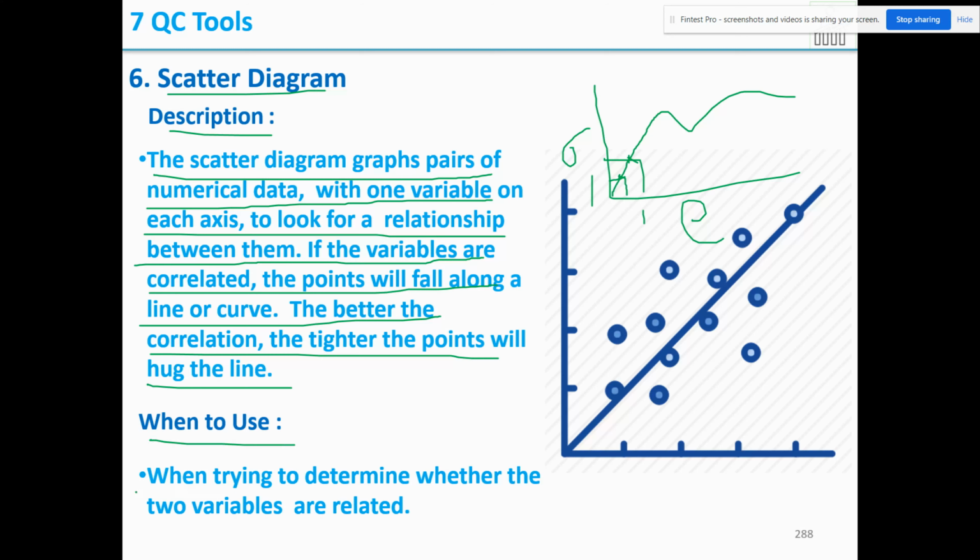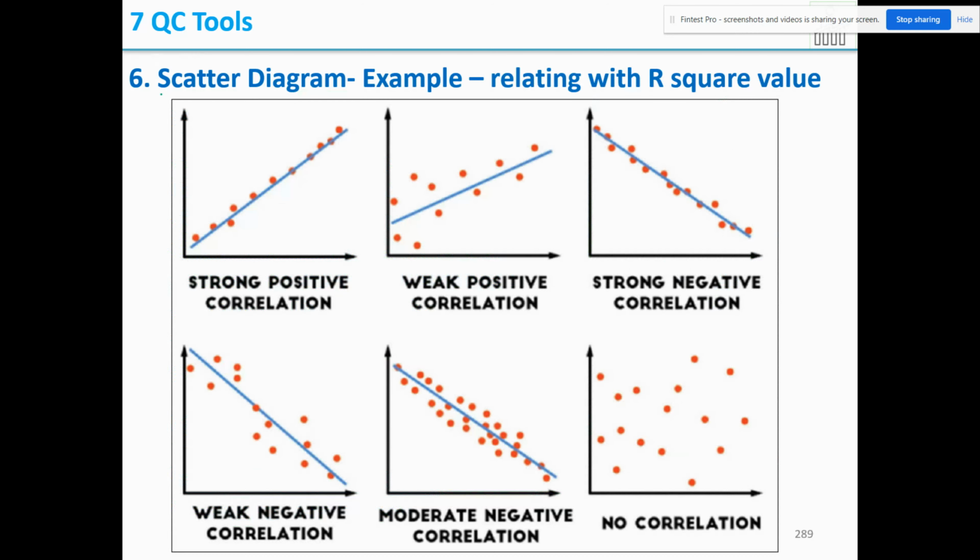So when to use it? When trying to determine whether two variables are related or not. Scatter diagrams are used to check this. See, correlation and regression is different. There you are seeing the R square value directly, whereas in a scatter diagram you are just plotting and seeing whether there is a relation or not, whether it is forming a straight line or not. If it is forming one, you can do the R square value. Scatter diagram examples are related with the R square value.